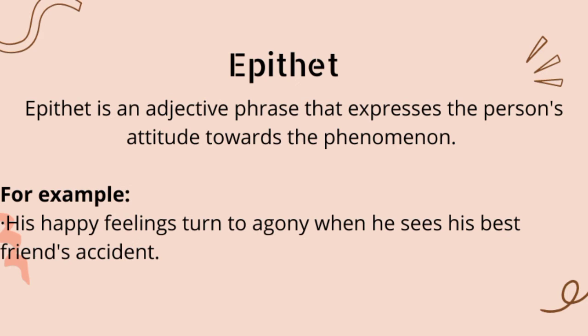The next is epithet. Epithet is an adjective phrase that expresses the person's attitude towards the phenomena. For example, his happy feelings turn to agony when he sees his best friend's accident. So accident is the phenomena, and happy feelings is the first situation that has been turned to agony. So it expresses the person's attitude towards the phenomena.